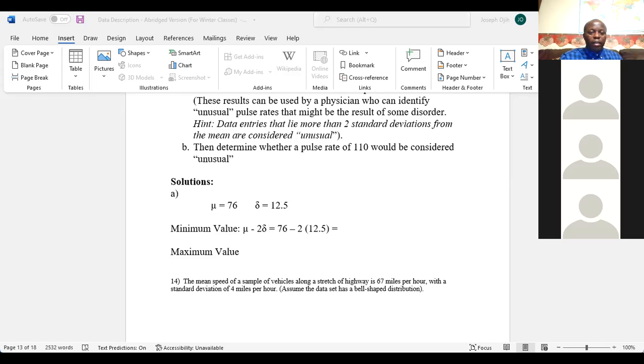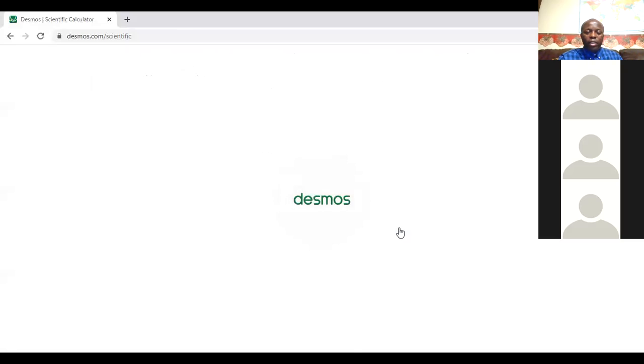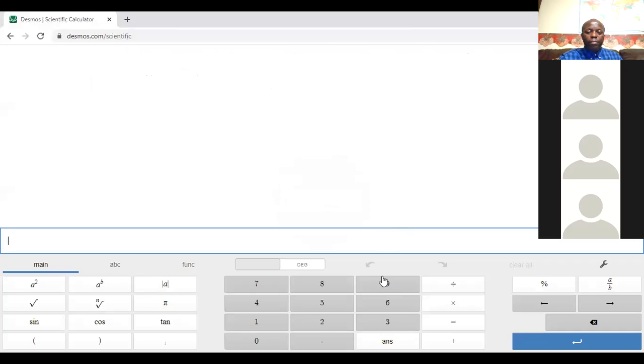Okay, so I think I opened too much. Open a lot of pages. So I'm going to close some pages. Okay, I see it here. It's right here, scientific. You can see the Desmos is free calculator. So you have mean of okay. Let's see. I think I'm going to move this away so you can see it properly. Okay. See.